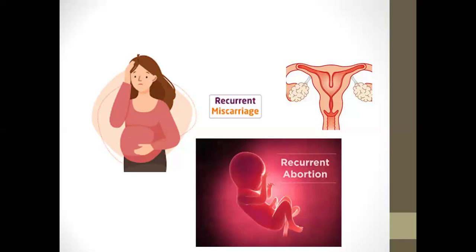If this failed, or the patient has a history of failure of this regimen, I should think of the immunological factor as I said before, so I can add to the anticoagulant therapy a drug like dexamethasone or immunosuppressive treatment. Lastly, if there is no response to the above measures, I should think of the fetus, repeated chromosomal abnormality, and the case should proceed to ICSI with pre-implantation genetic diagnosis, which is better for this case.